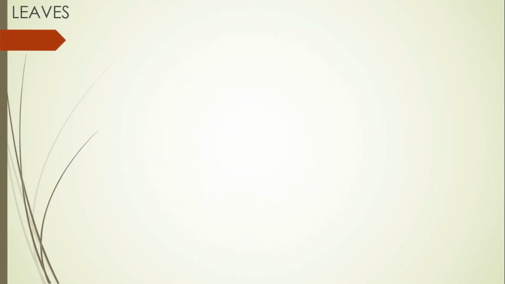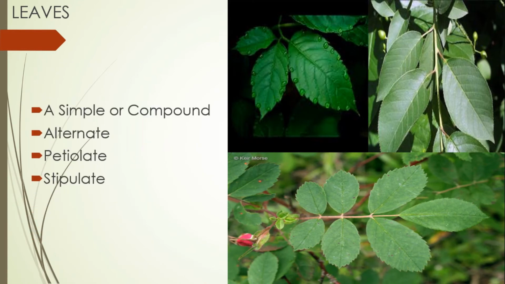Next one is the leaves. They have simple leaves. As we know, a simple leaf is a leaf that is not divided into leaflets, in contrast to a compound leaf, which is divided into multiple units or leaflets. The arrangement of the leaves is alternate. Also, the leaf of the Rosaceae family possesses a petiole, so their leaves are referred to as petiolate.